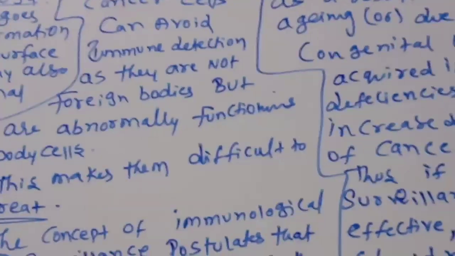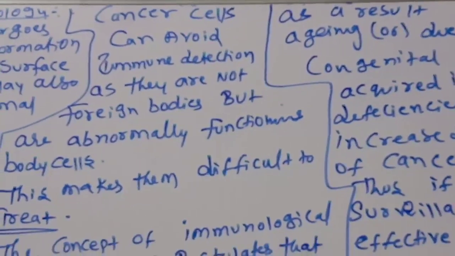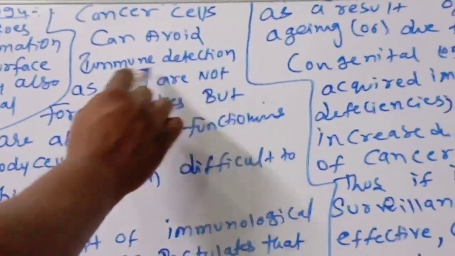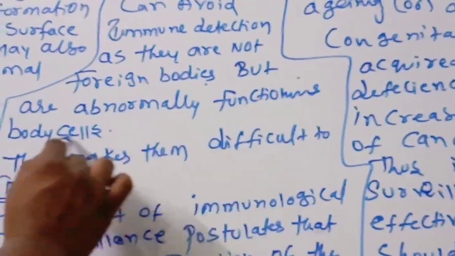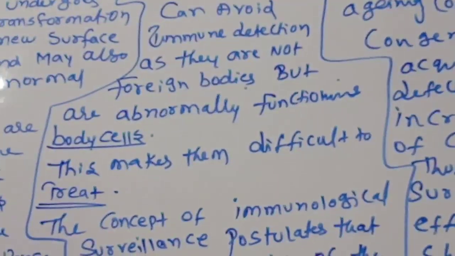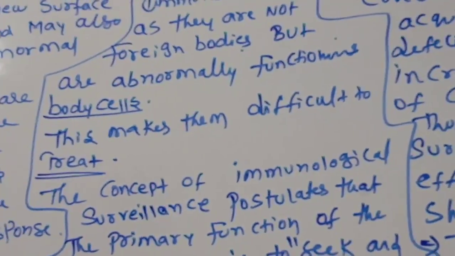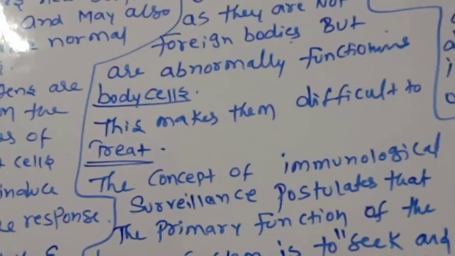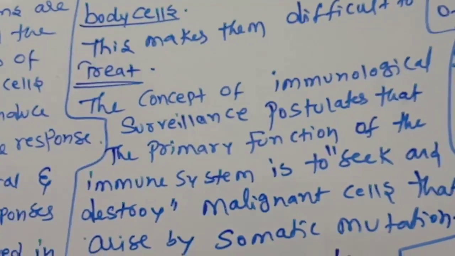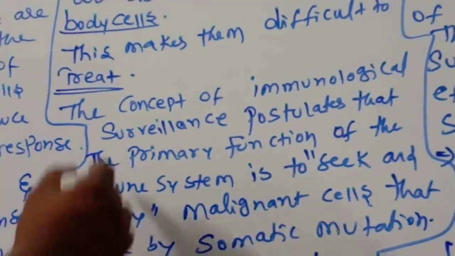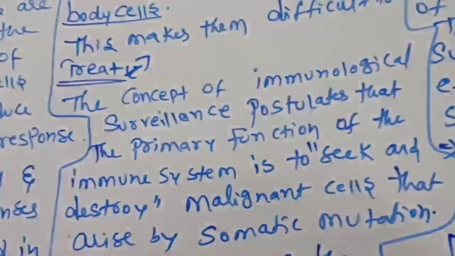Cancer cells can avoid immune detection, as they are not foreign bodies but abnormally functioning body cells. This makes them difficult to treat. So that's why we are unable to treat the cancer.